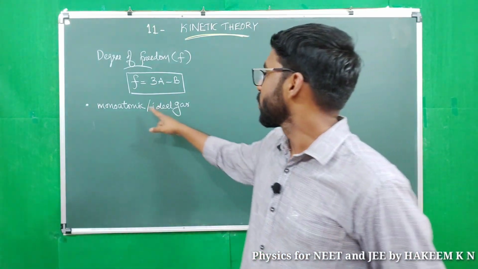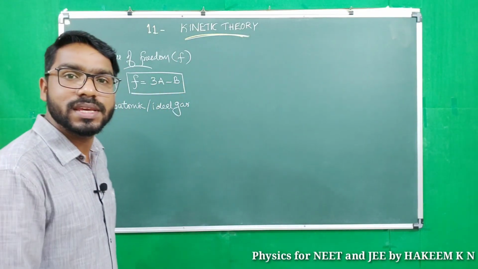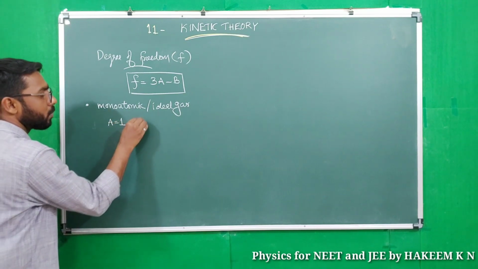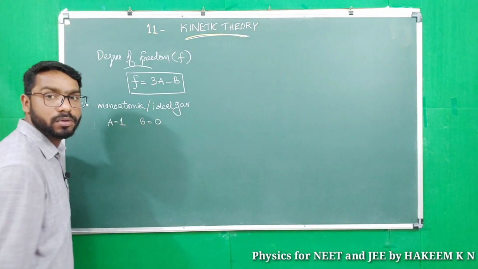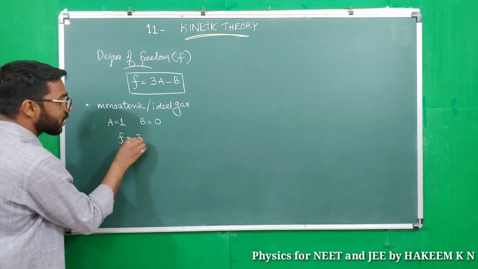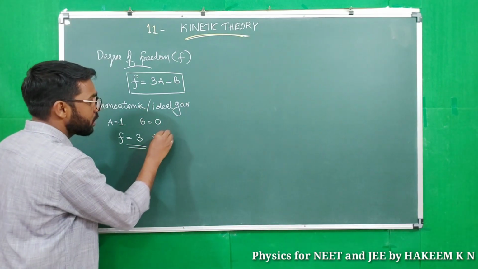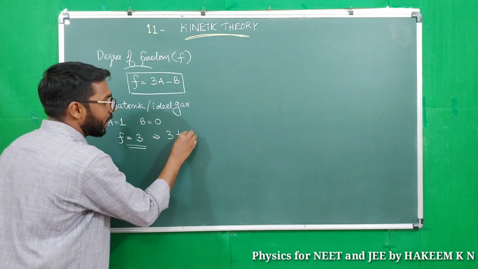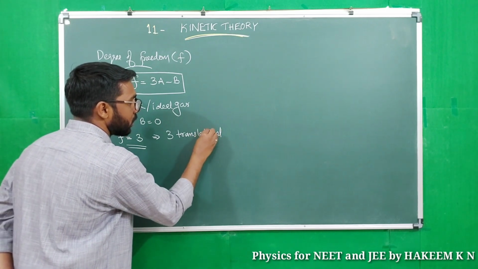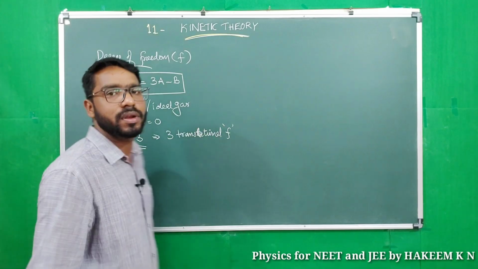So for monoatomic molecules, atomicity is 1 and number of relations is 0. So degree of freedom is what? 3 only. Degree of freedom 3. That means 3 translational degrees of freedom.